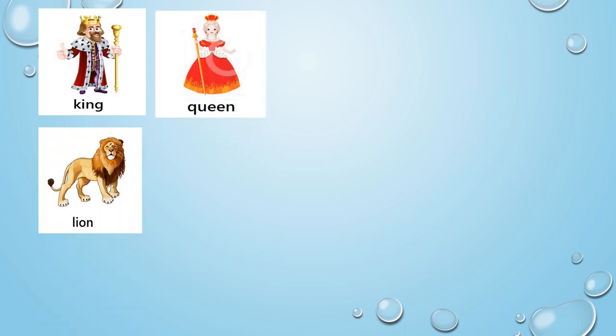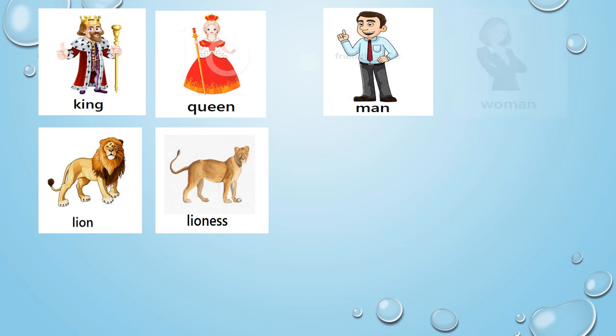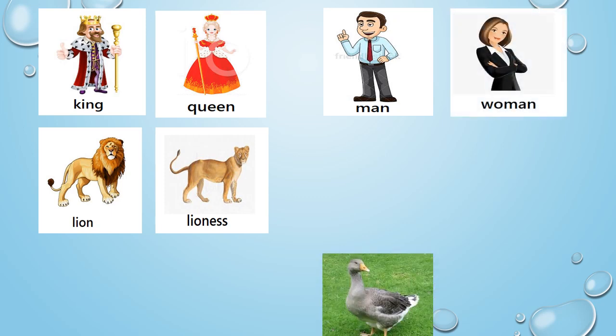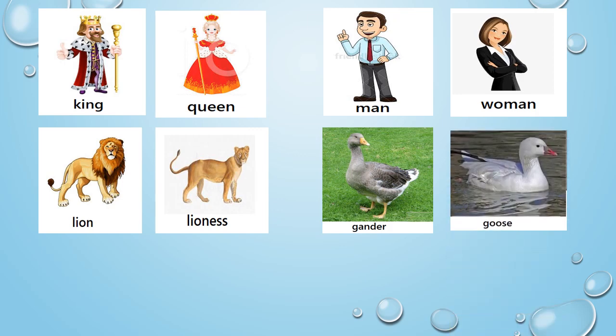Look at the picture. Who is this? King. King is male or masculine. And what is the feminine of king? Queen. Now, who is this? Lion. Yes, lion is again masculine and the feminine of lion is lioness. Next we have man, which is masculine, and woman is feminine. Gander is masculine or male and goose is feminine or female.